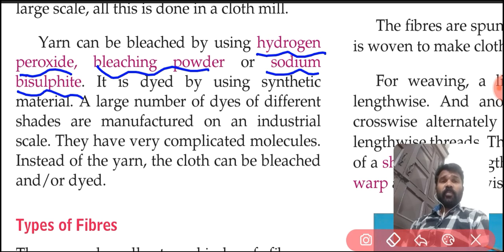A large number of dyes of different shades are manufactured on an industrial scale. Dyes have very complicated molecules. Instead of yarn, the cloth can be bleached and dyed.